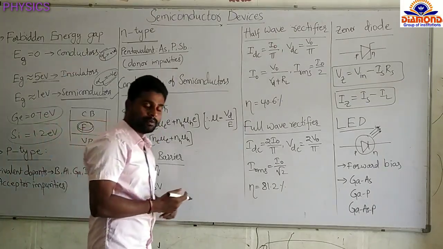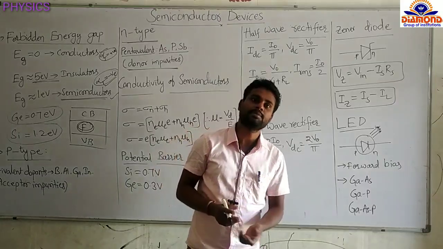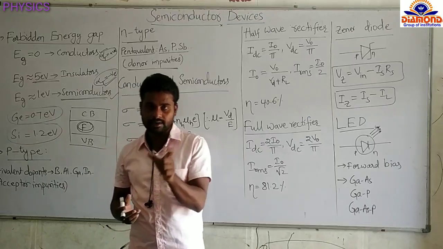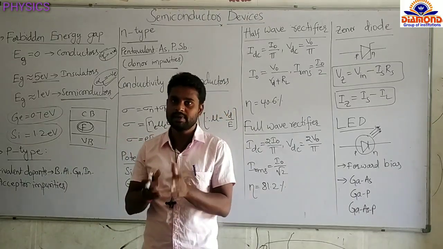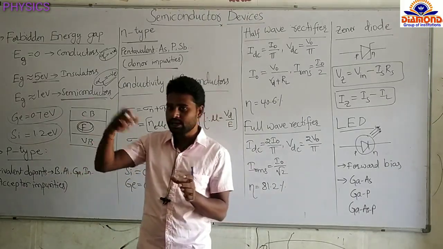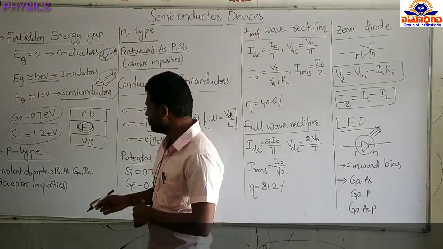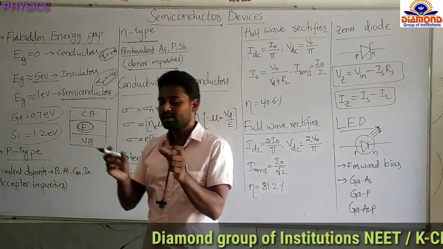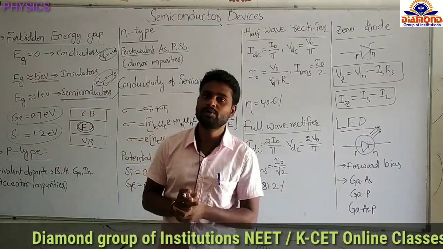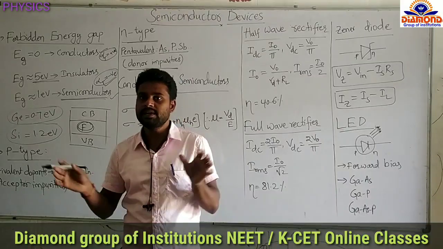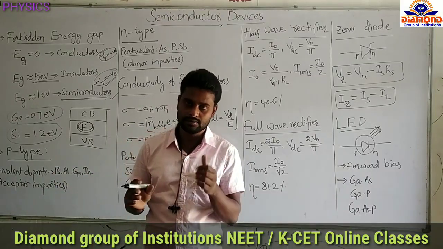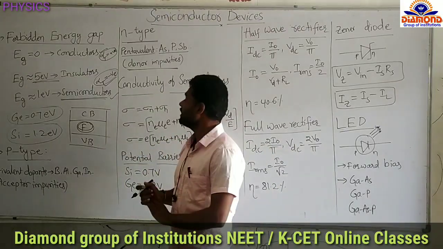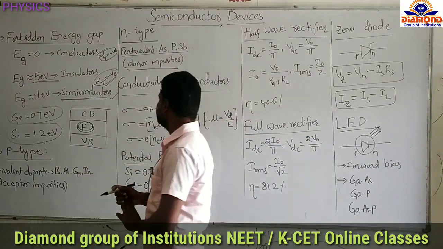One more thing to remember here: p-type and n-type semiconductors are electrically neutral. For a pure semiconductor, germanium or silicon, we are adding one more atom, doping with either boron or arsenic. We are only doping the atom with one more atom, so there is no loss of electrons. Charge is conserved. That's why n-type and p-type semiconductors are electrically neutral.